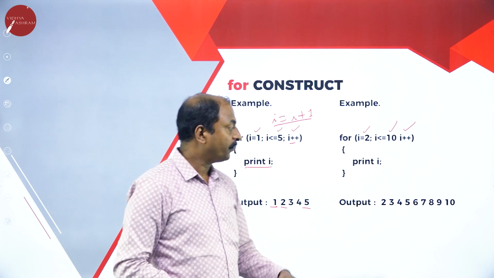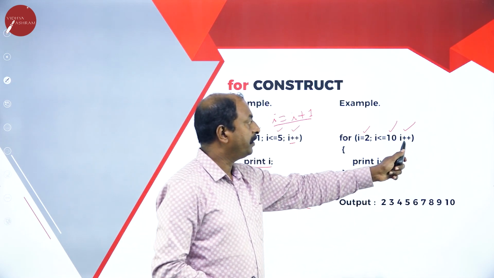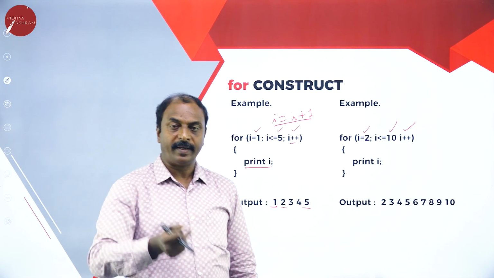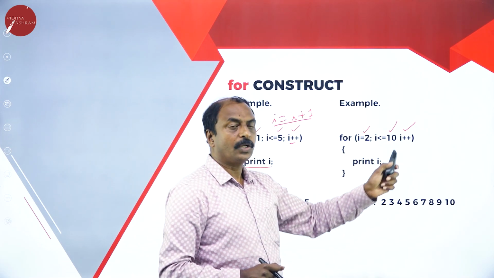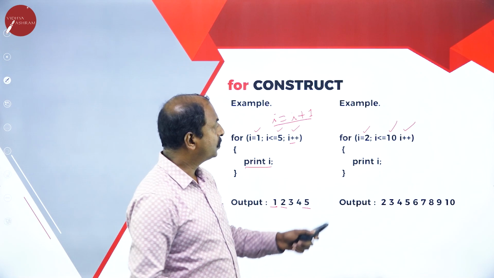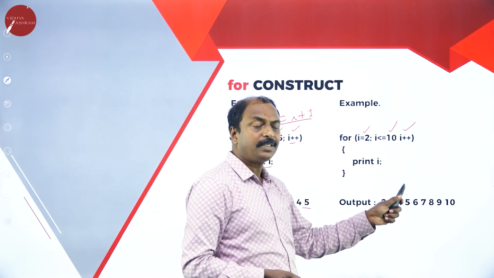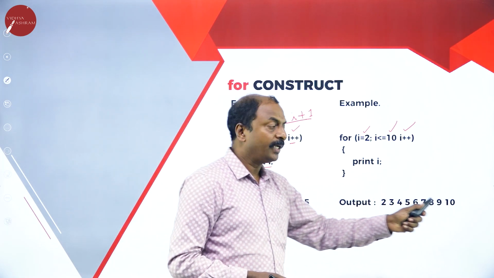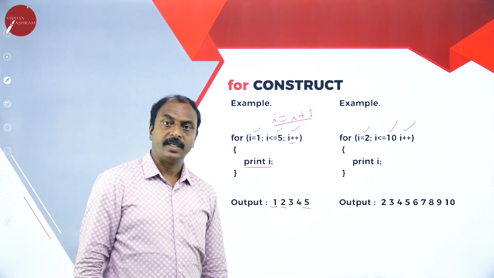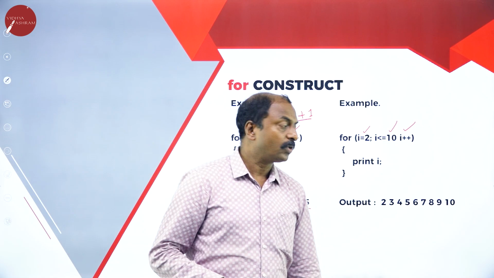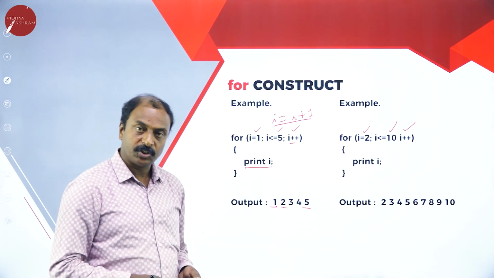Once after printing 10, increment by 1, the value of i becomes 11. So is 11 less than or equal to 10? No, condition false. So it will not execute this, means it is not going to print 11. It just comes out of the for loop. So this is another type of construct called the for construct.